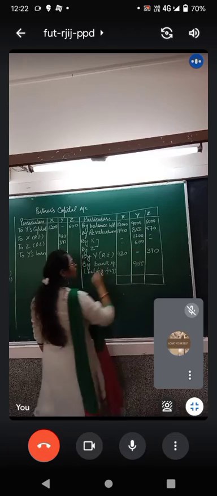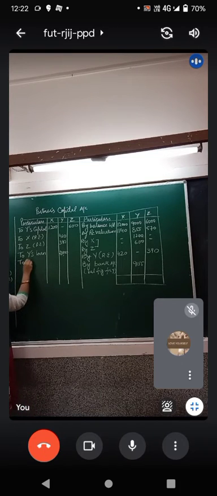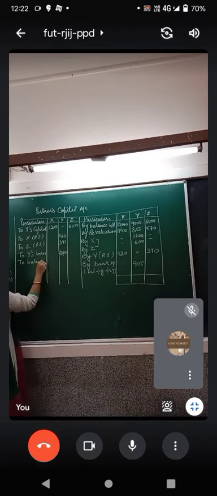Now let us find out for X and Z. The balances of X and Z will be their closing capitals. This will be taken as to balance c/d.